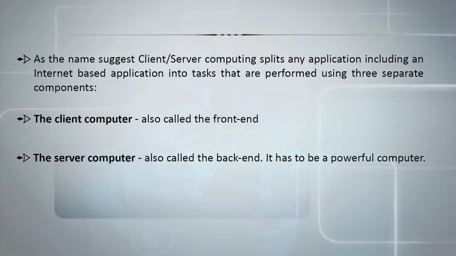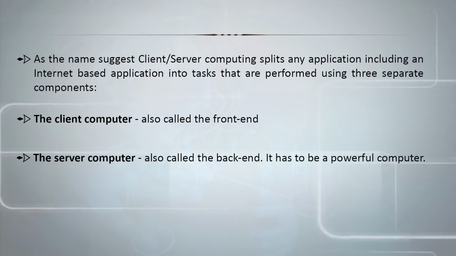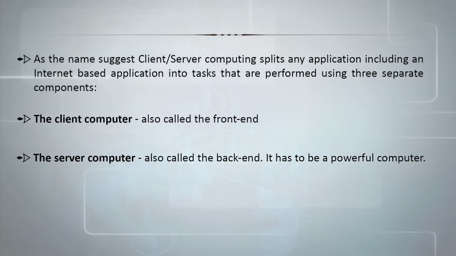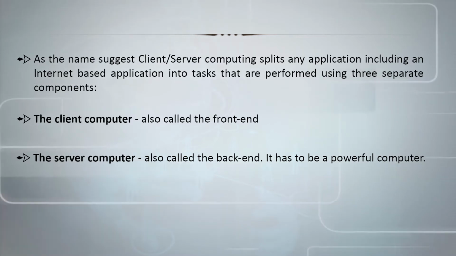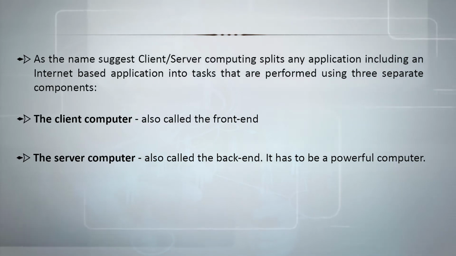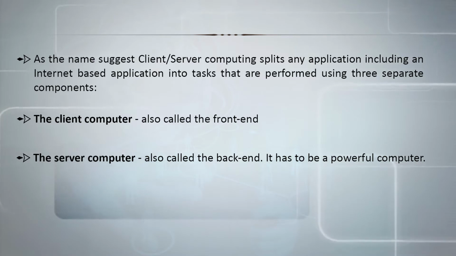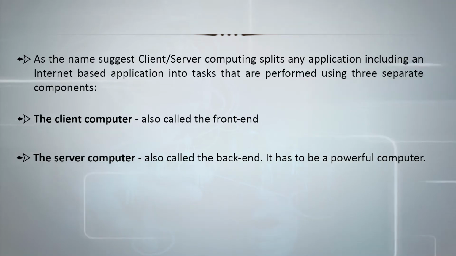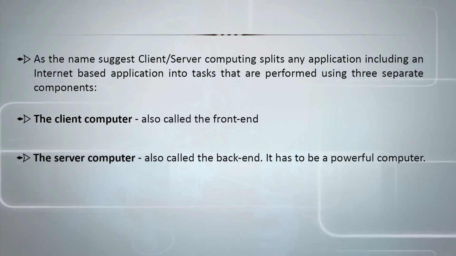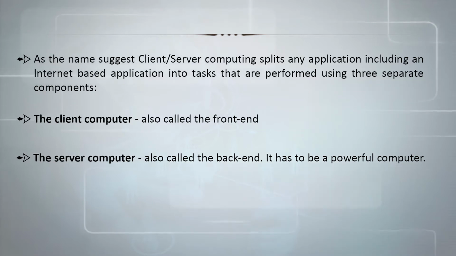The server computer is the second, which is also called the backend. And backend is normally not visible to you. Whenever you sit before the browser and enter a URL, that is the front end, and you get the information loaded there. From where you are getting that information, you do not know. Of course, you know the address, but at the same time you are not able to see that machine.